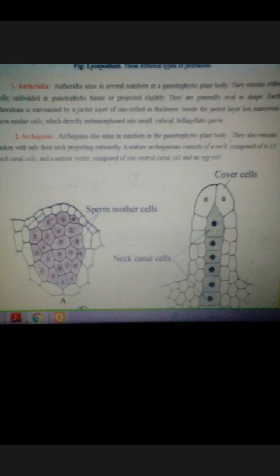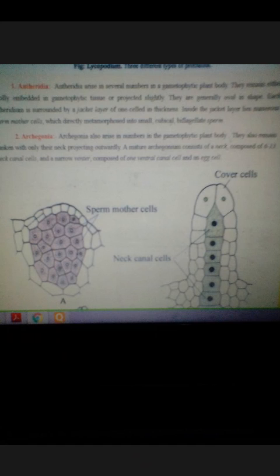Sperms. Okay. Now archegonia also arise on the same prothallus, but they remain sunken with only their thick neck projecting outwards. A mature archegonium consists of a neck, composed of 6 to 13 neck canal cells, and a narrow venter, with one venter canal cell, and inside that the egg will be there.